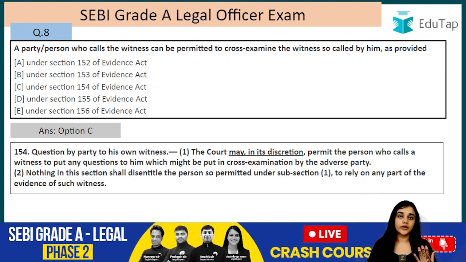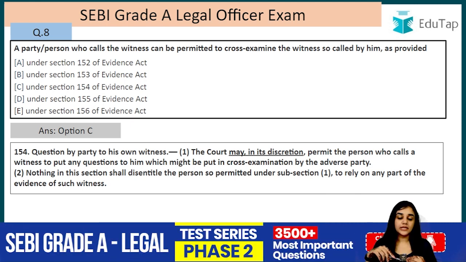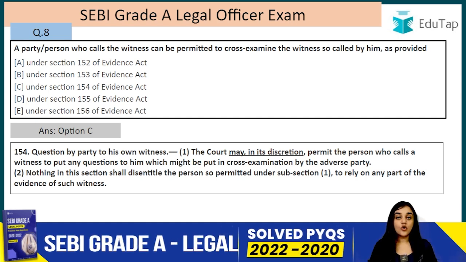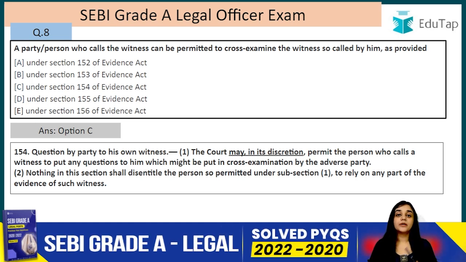So you were brought in, for example, by A to give evidence in favor of A. But in the course of that case you actually gave statements which were against the interest of A. In that case, you have turned into what? You have turned into a hostile witness. So a hostile witness can be cross-examined by the party who actually brought him.